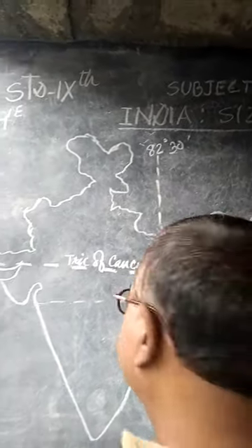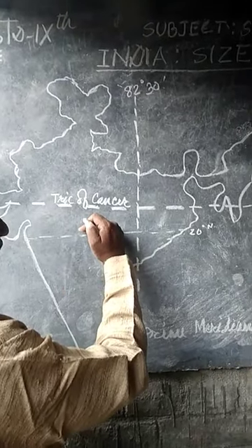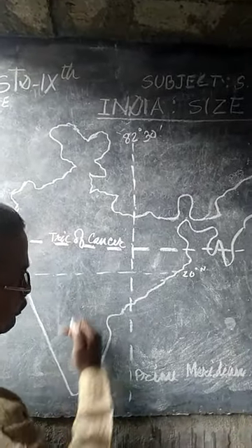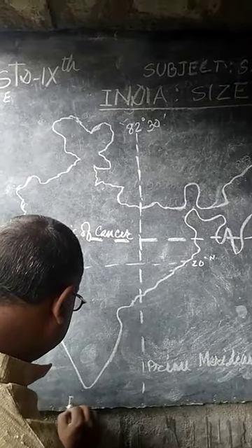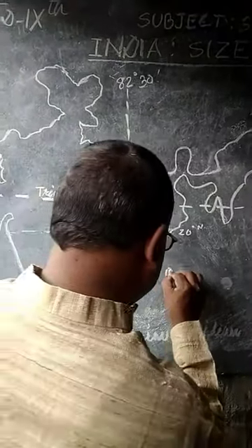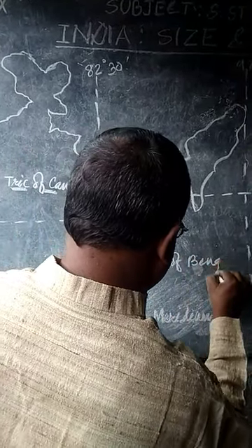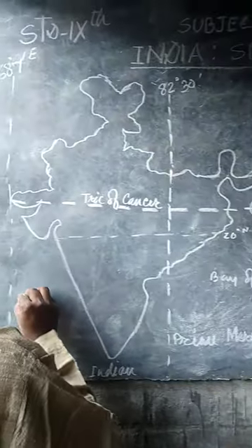And if you notice, from 20 degree southward, here it is Indian Ocean, here it is Bay of Bengal, and here it is Arabian Sea.